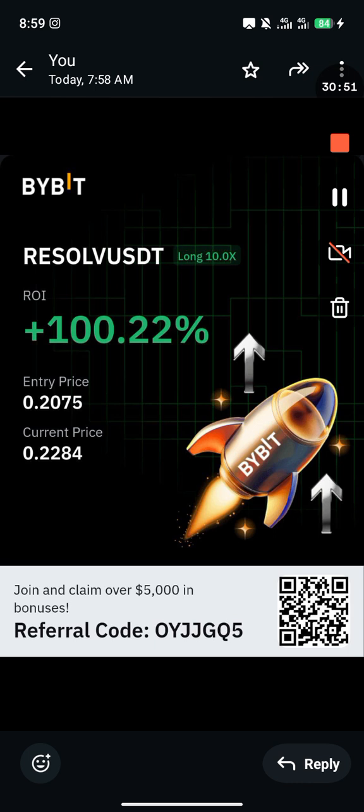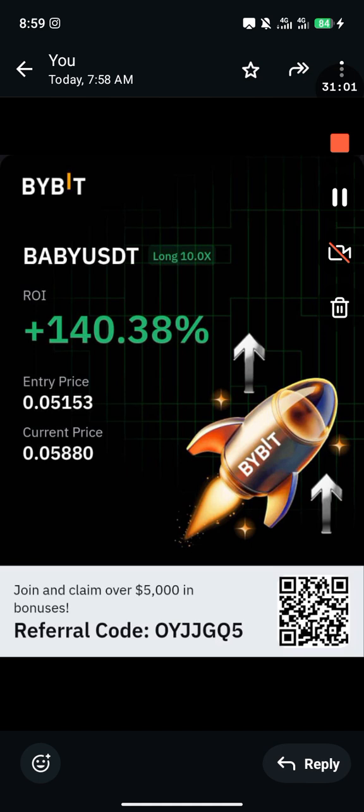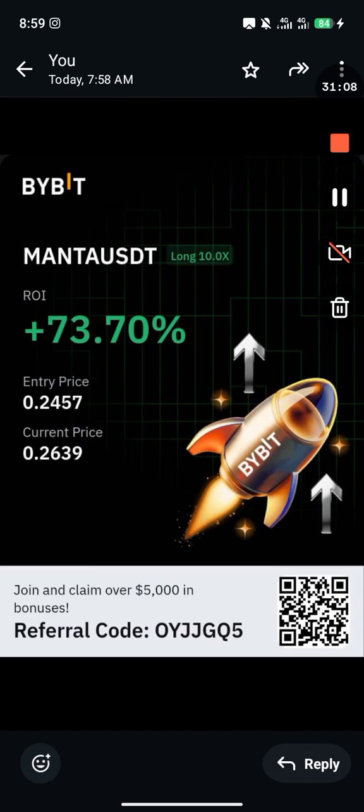100% simply means that if I bought this thing with $100, I have made double. That means I've made $100 extra. This 140% means that if I bought this thing with $100, I'll have made $140. This one means that if I bought this thing with $100, I'll have made $73. That's 73%. I get what I'm saying. That's what all this means.